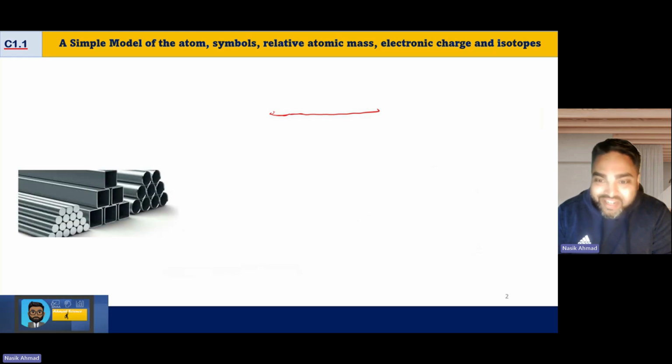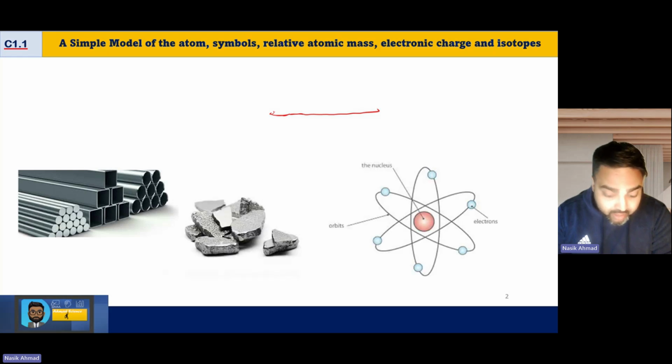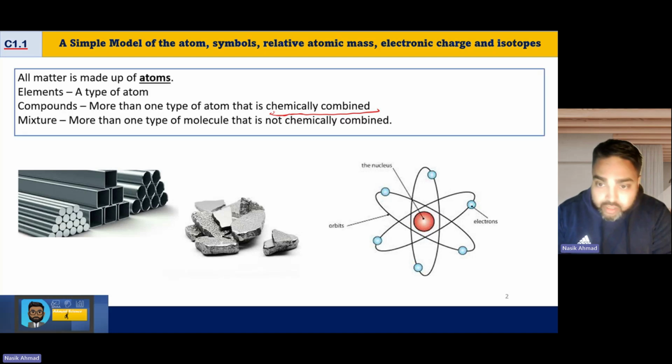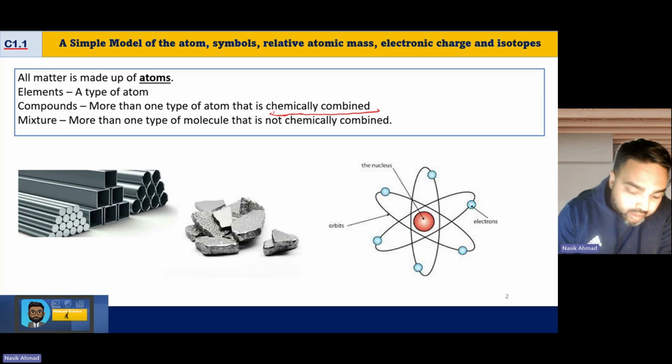So the first thing we need to realize is that all materials are made up of things called atoms. Now, you're familiar with this because you have come across this many times in your GCSEs. So all matter is made up of atoms, and an element is a particular type of atom. Sorry, elements are different types of atoms and they exist in the universe. Now, compounds are more than one type of atom that are chemically combined. In other words, they are bonded in some sort of way.